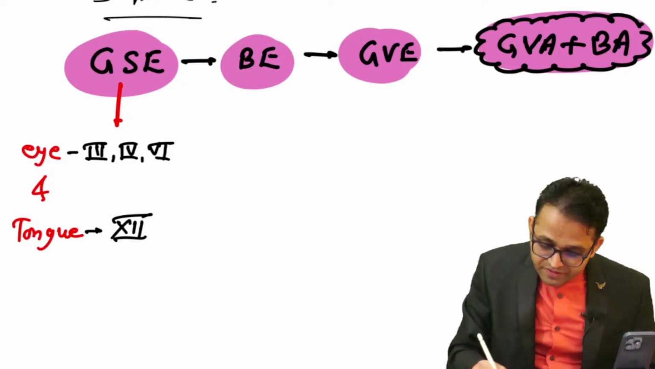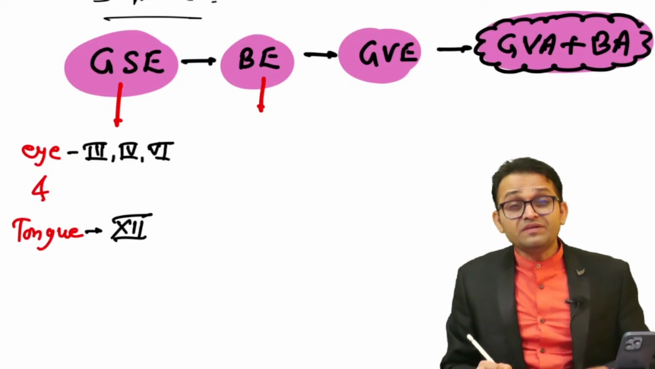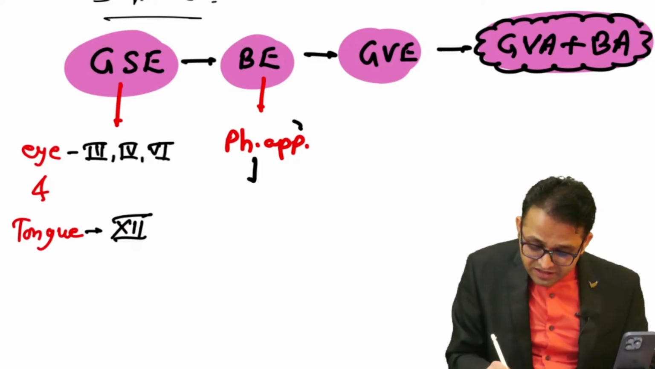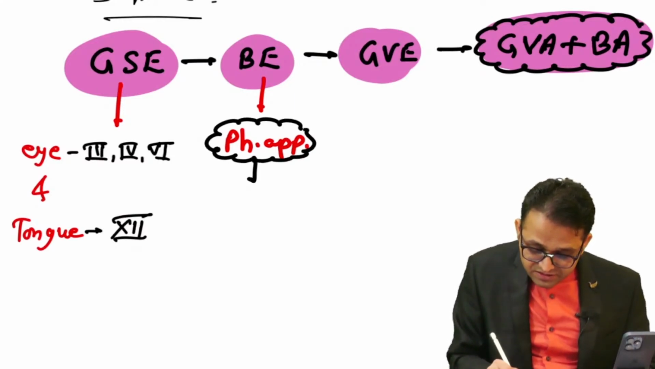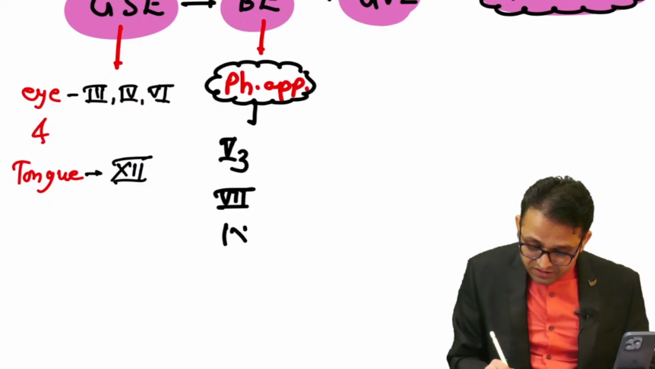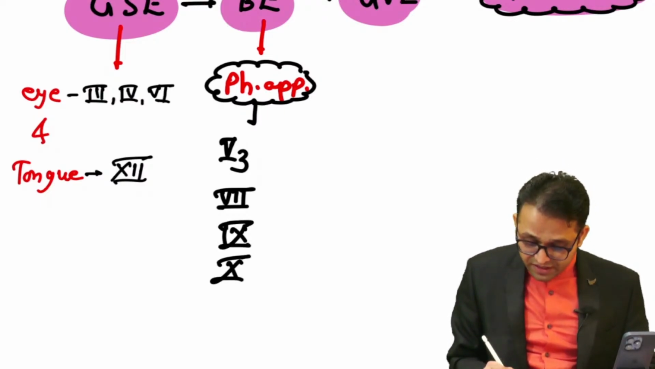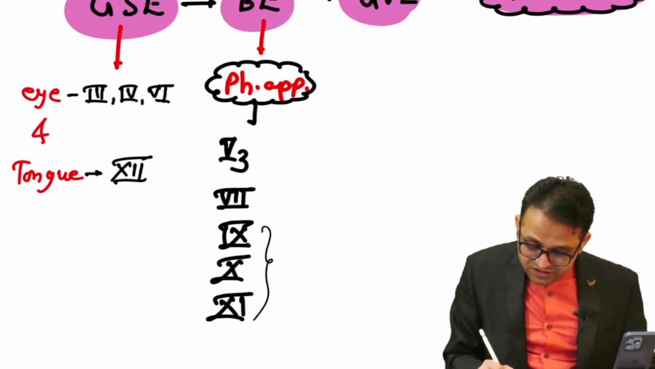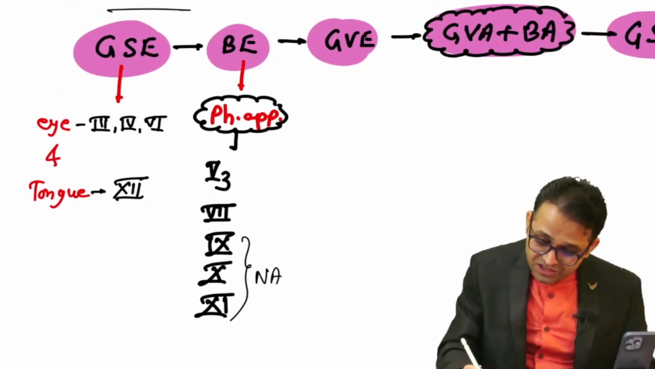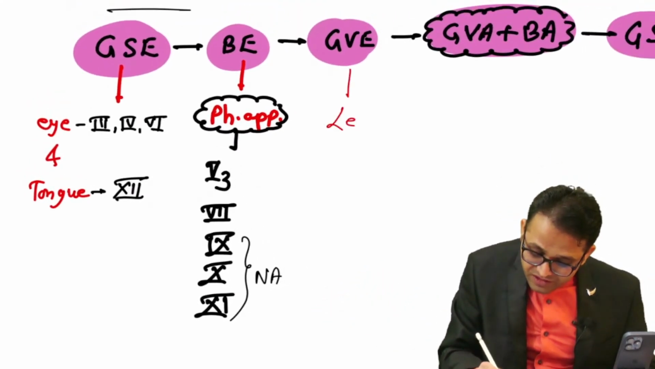Then, yes, branchial efferent means your trick is pharyngeal apparatus. Just tell me the cranial nerves of the pharyngeal apparatus. Sir, the mandibular nerve, first arch, then facial nerve, second arch, then glossopharyngeal nerve, third arch, then vagus nerve, fourth arch, and vagus nerve is assessed by the 11th nerve. Yes. So this is nothing. This is the nucleus ambiguus. Yes, sir, complete. Now the general visceral efferent. I told you the mnemonic.